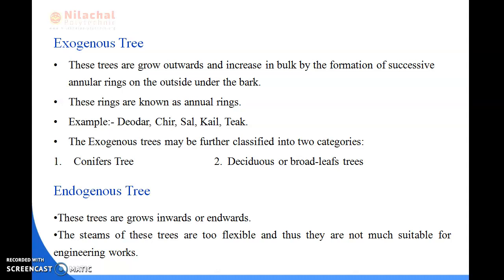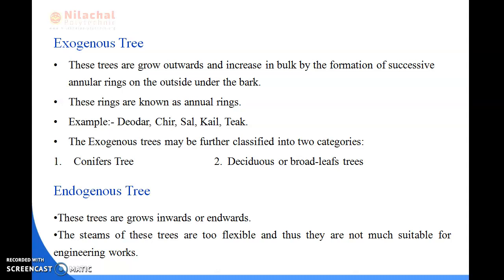The examples of exogenous trees I have already told you: deodar, chir, sal, kale, teak. These rings are known as annual rings because one such ring is added every year.